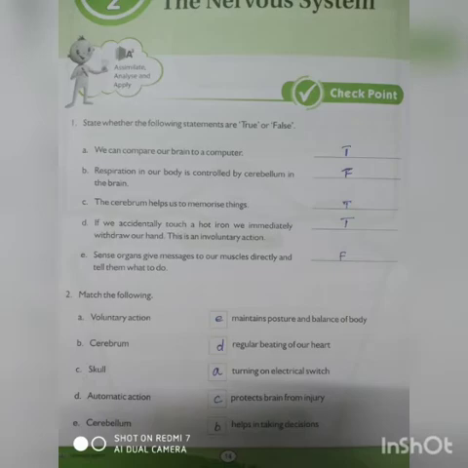And the first question, can we compare a brain to a computer? True. Okay, first one is true. Respiration in our body is controlled by cerebellum in the brain. It is false. It is controlled by the medulla oblongata. Okay, second one is false. Third one, cerebrum help us to memorize things.